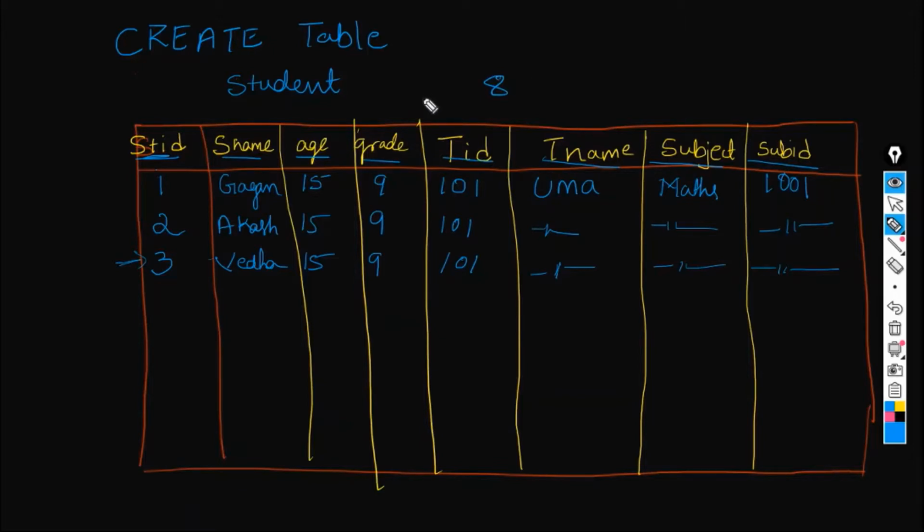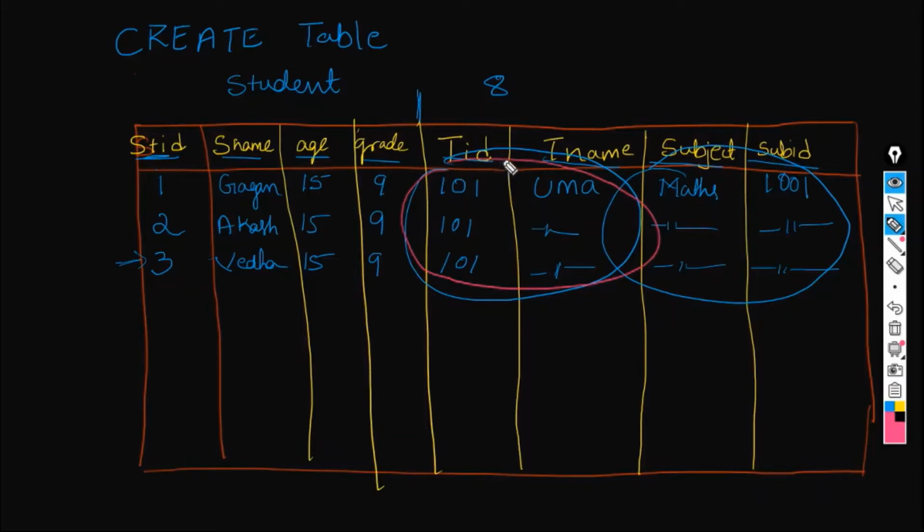But there is some problem with the way I have written the table. The problem is, if you observe, all this data is actually repeated. Even this subject information is being repeated. In real world, you will not be having all the entries in a single table, right? How to get rid of this repeated information and have a good solution for this?